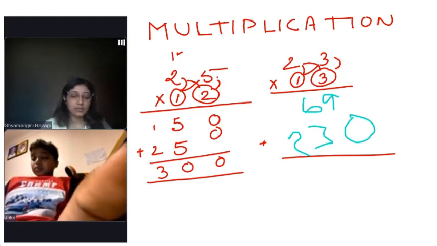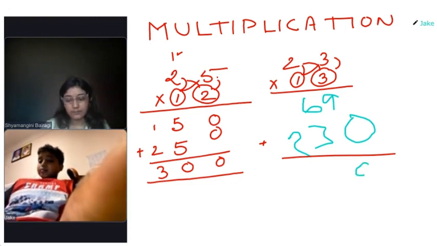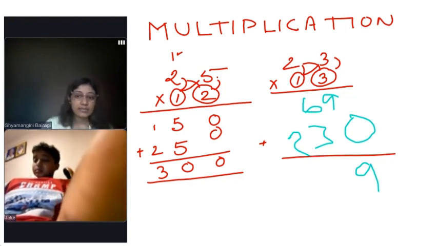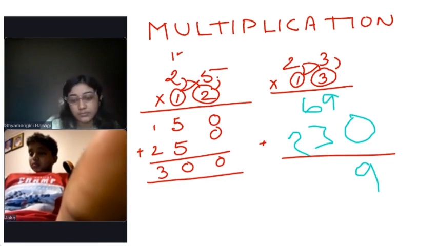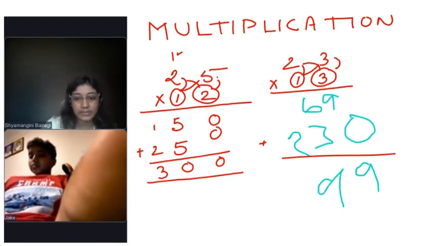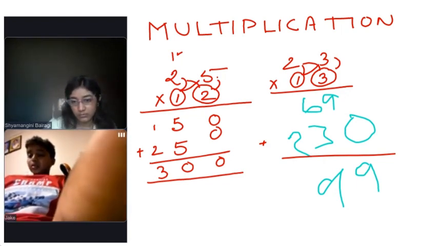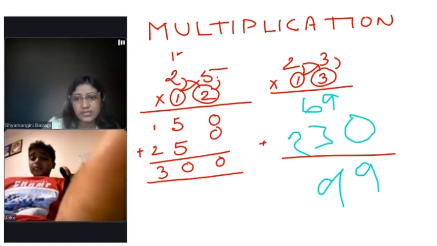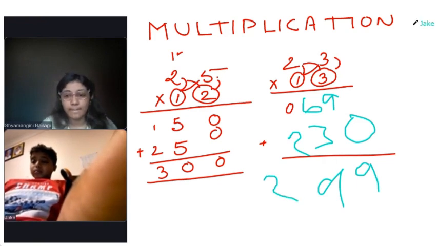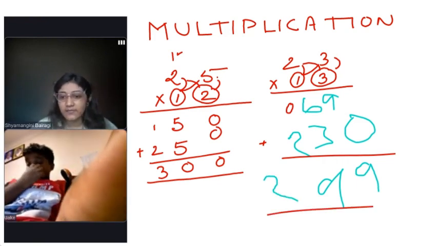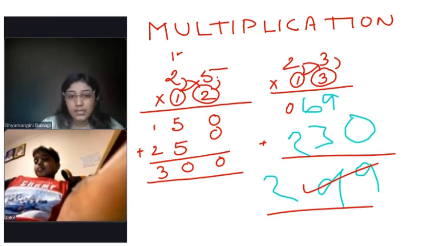9 plus 0 would be 9. Yes. 6 plus 3, 9. Yes. Then 2. 2 plus what? There is nothing. It means there must be 0. Yes, that is it. Very good. Okay. Understood how to do? Let's do more. Let's do 63 times 24.